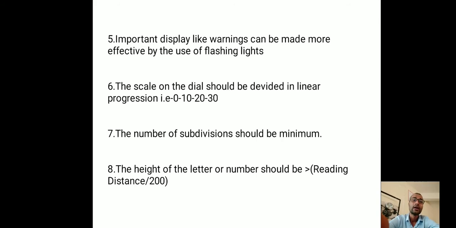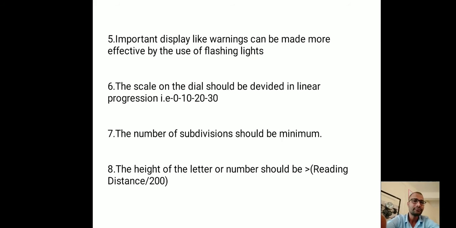Next, height of letter or number should be greater than reading distance upon 200. Correct na?